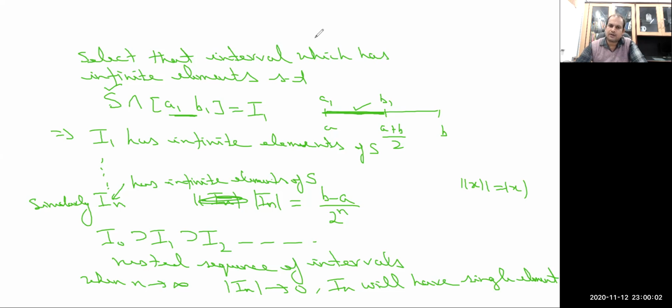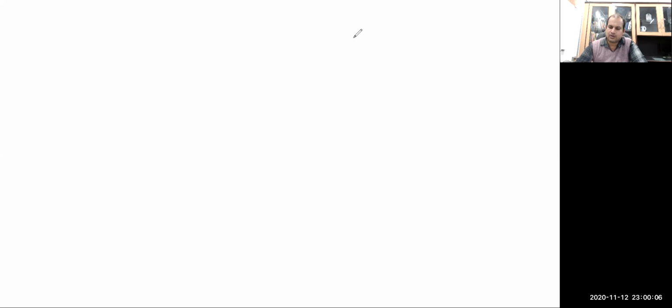Now suppose that L is the element common to each In. I mean L belongs to In for every n, as per the nested interval lemma.